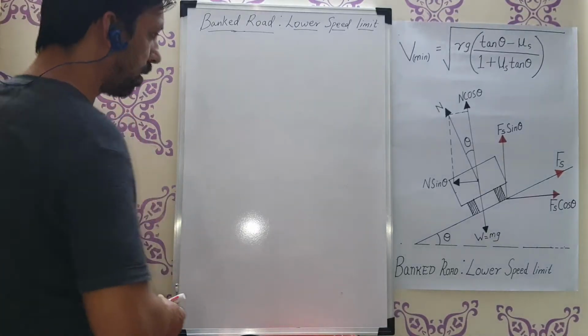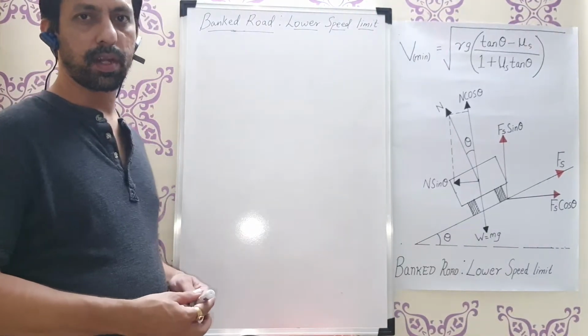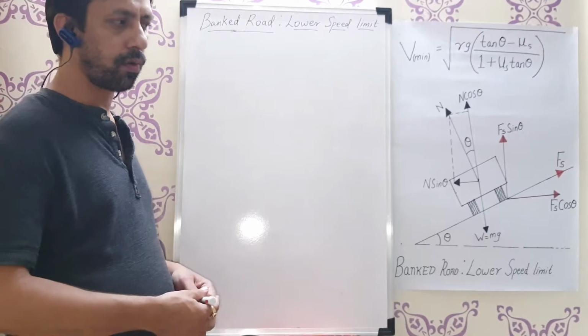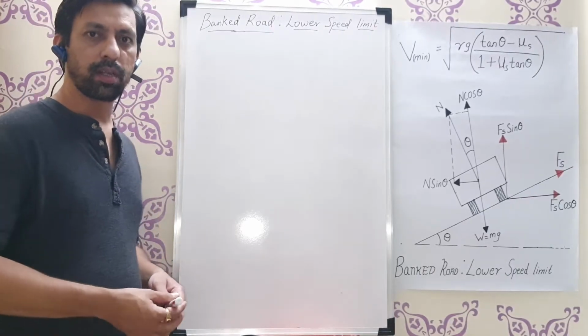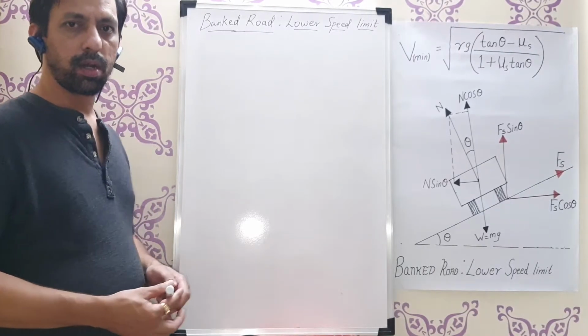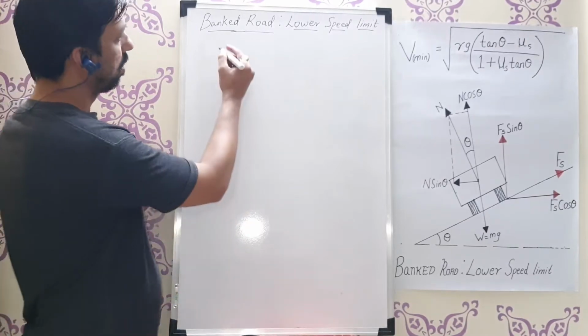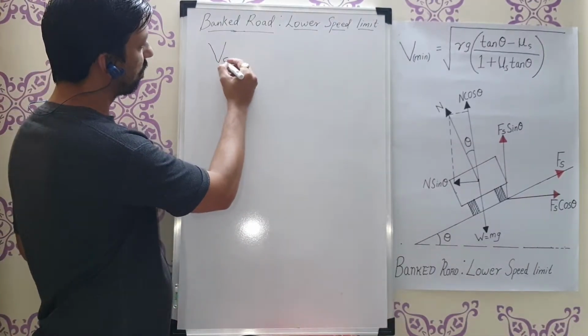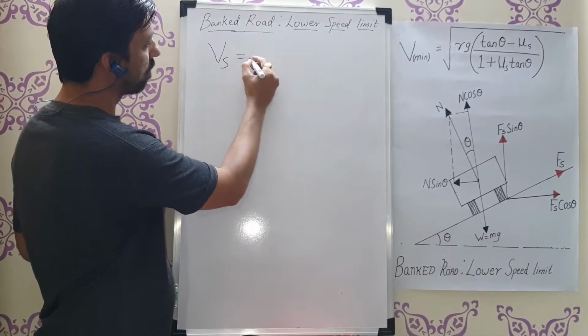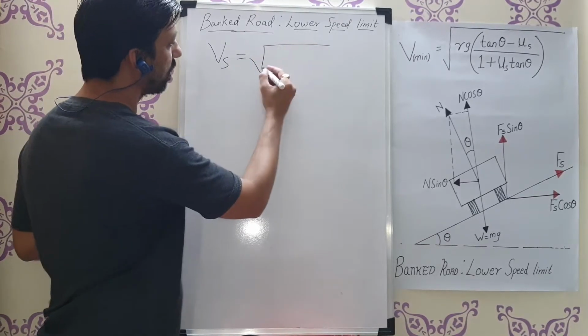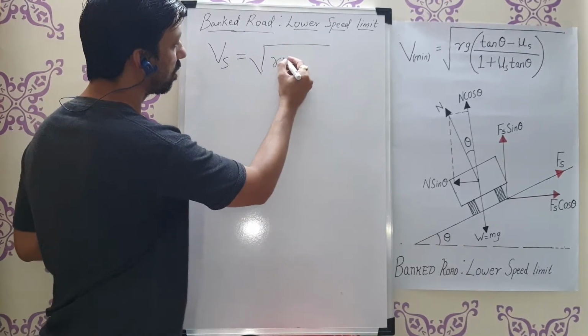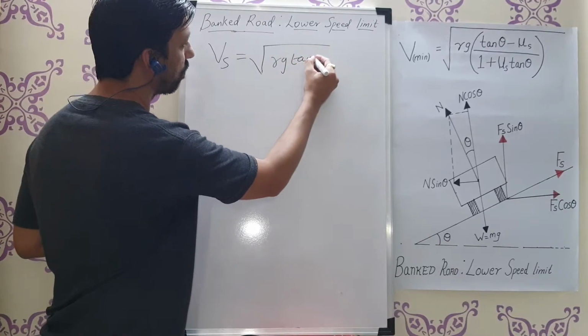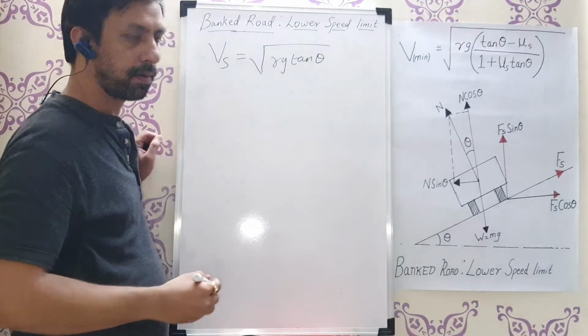Good afternoon, dear student. Today we will be learning about the second part of banking of road. In the first part of banking of road, we have done the safe speed limit, that is, we have done it with this formula: Vs is equal to under root of Rg tan theta.